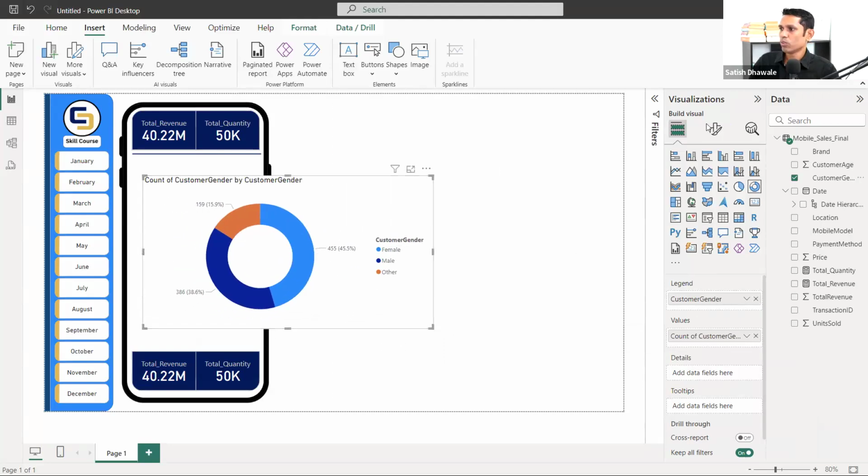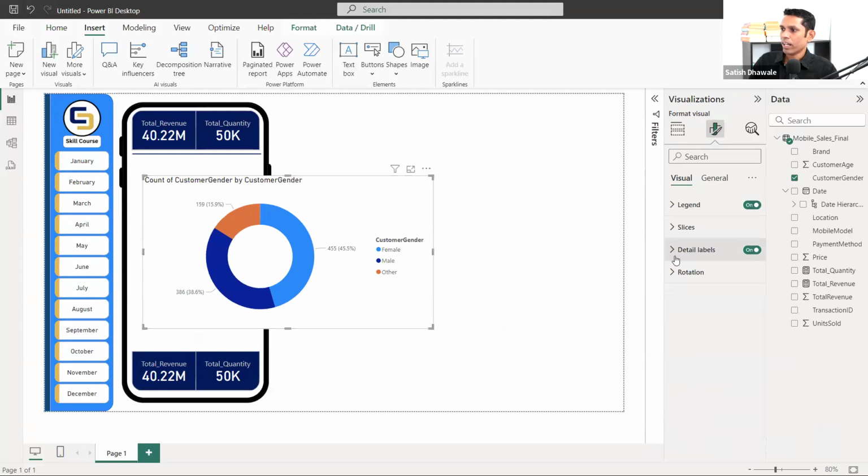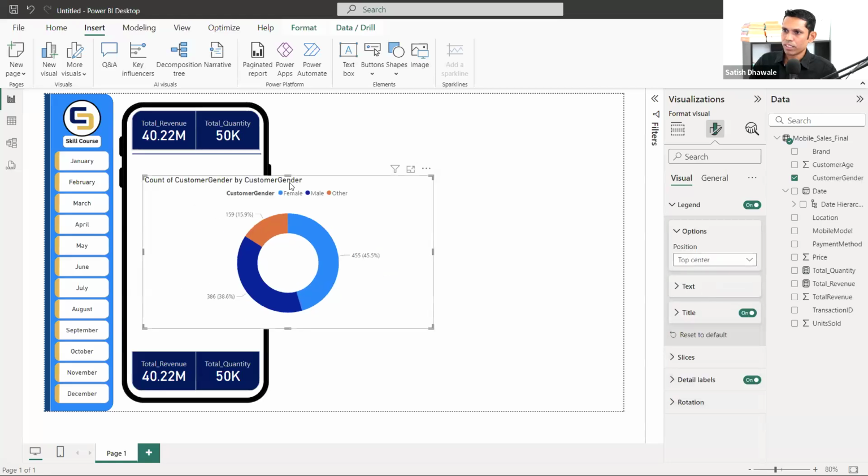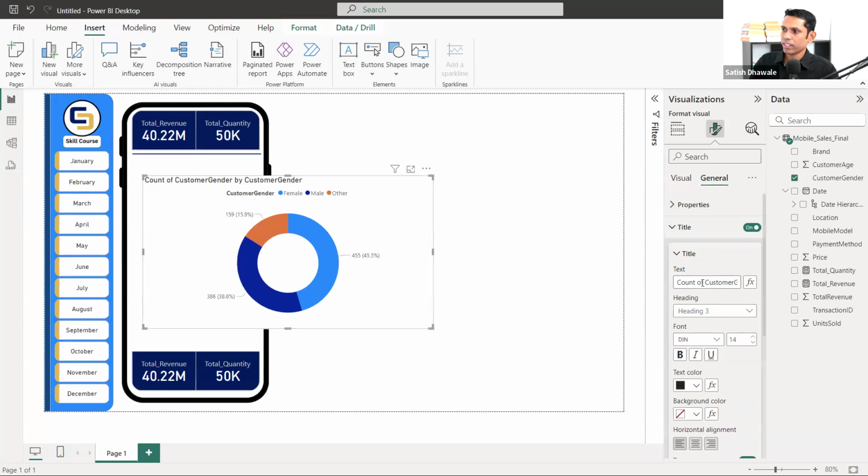Now let's do some formatting. I want to do one thing first in legend. I would like to place it top center. It could be like here. I don't want this title to be displayed here. If you don't want the title, you can remove it, or else if you want to change the title, go to general, and here it is. You can put count of customer.